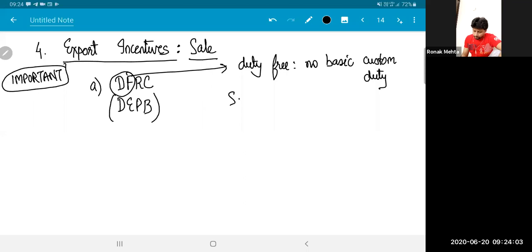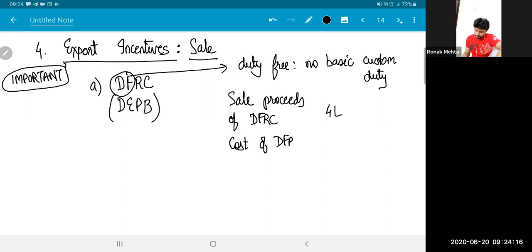And sale proceeds of that DFRC is say 4 lakh rupees. Of course, the cost of obtaining DFRC is 0. I got the DFRC because I met the export targets of the government. So government gave me the certificate free of cost. I did not pay anything to get the certificate, but I sold it to someone.